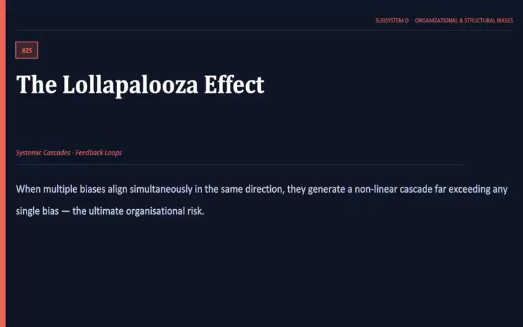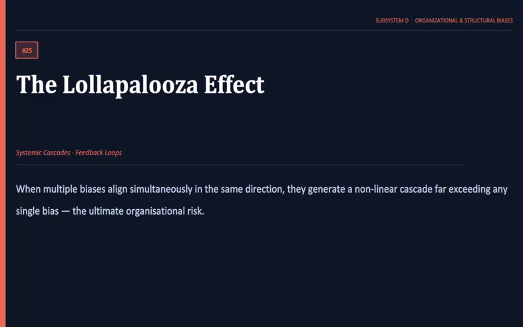And now, the most powerful concept of all, the Lollapalooza effect. This happens when several biases act together. Not one, not two, but many at the same time. Incentives, fear of loss, social proof, envy, authority. Combined, they don't add up. They multiply. Entire teams can lose perspective. Companies can make disastrous decisions. Markets can become detached from reality.